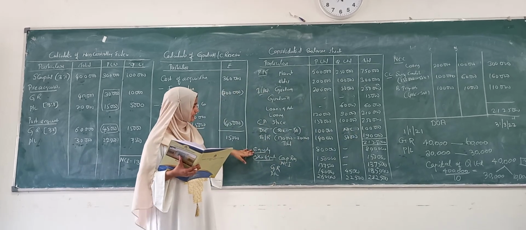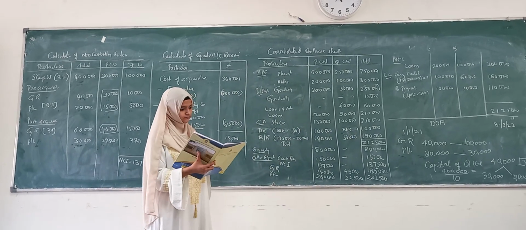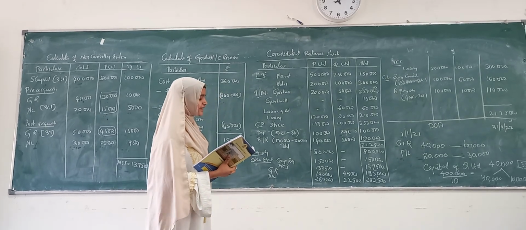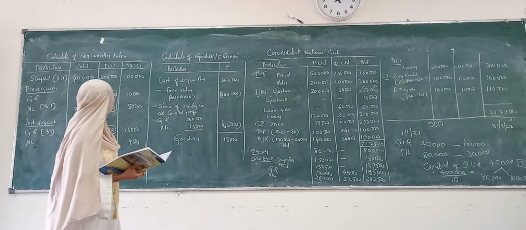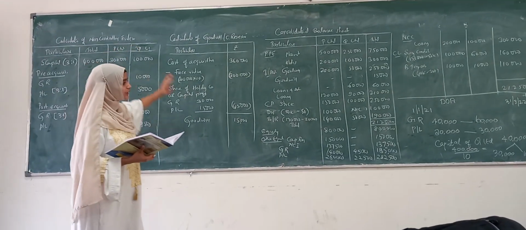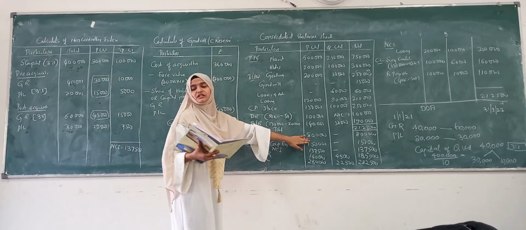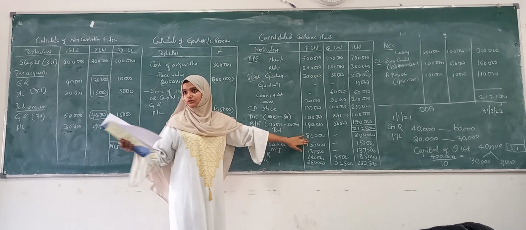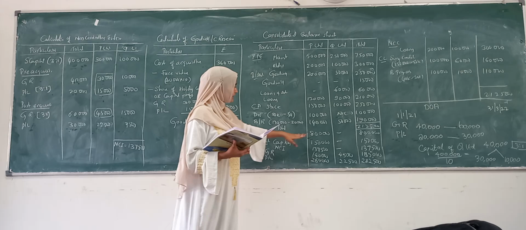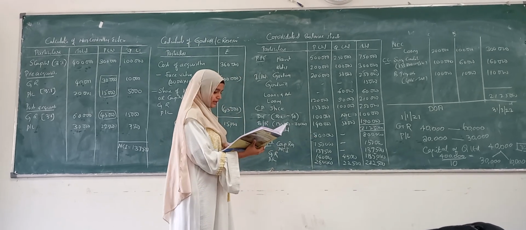Then coming to equity and liabilities. Firstly we have share capital. As we have already taken 4 lakh of Q Limited, the remaining is only P Limited. So we will take that amount here, 8 lakh. The amount which we have already taken for the calculation of NCI will not be taken again in the balance sheet. 8 lakh is share capital.